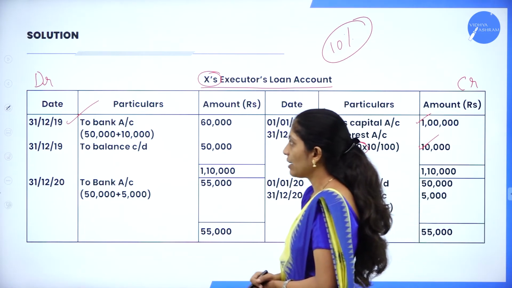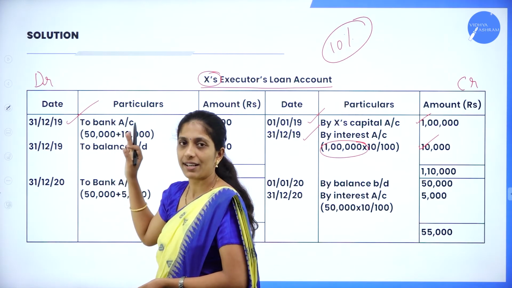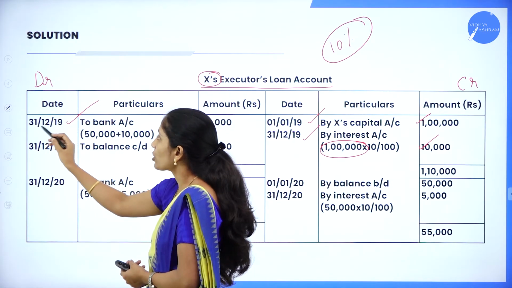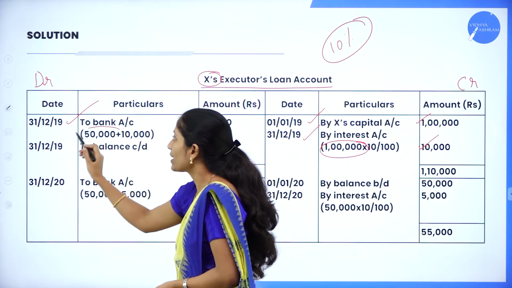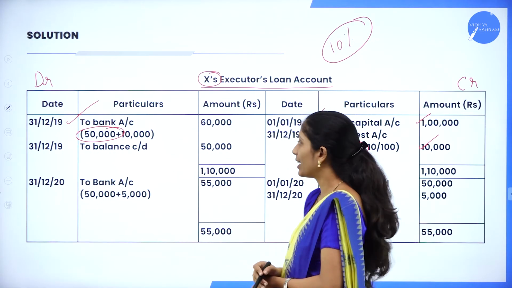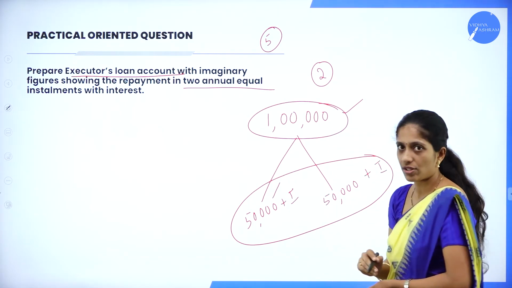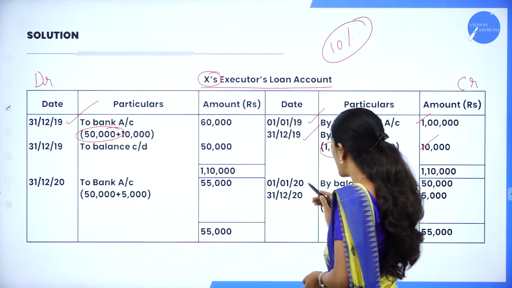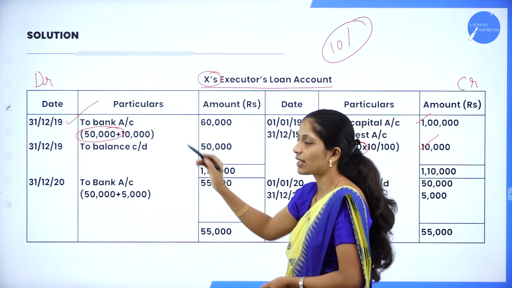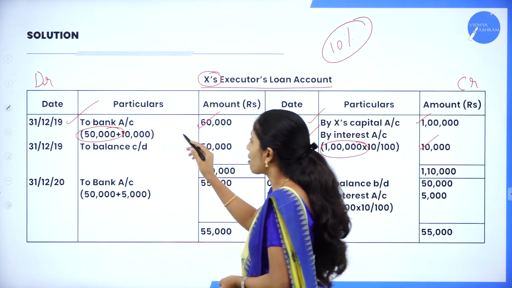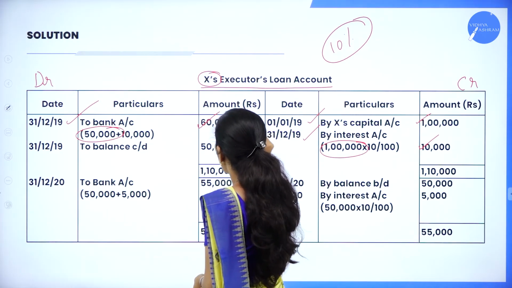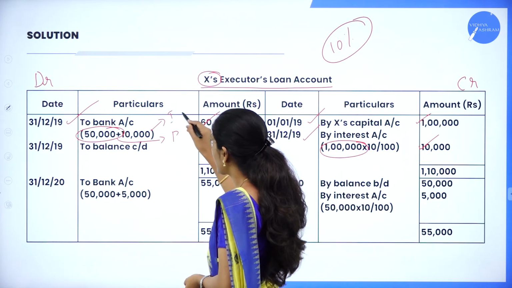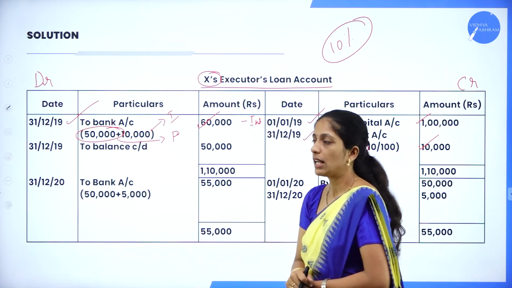Now coming to the debit side, we are making the first payment, that is installment plus interest, that is principal plus interest we are going to pay. So 31/12/19 to bank account. 50,000 is the annual installment. So here we have 50,000, the installment amount or the principal amount, plus interest. How much is the interest? 10,000. So 50,000 plus 10,000, you get 60,000. So this 60,000 is the installment, whereas this 50,000 is the principal amount and this 10,000 is interest. So principal plus interest is equal to installment.